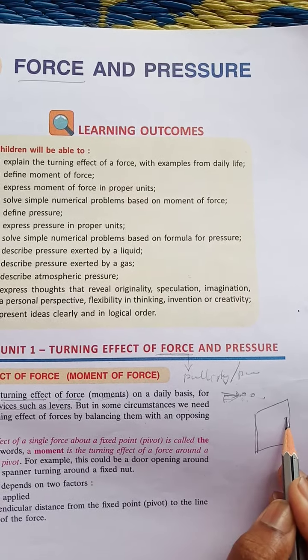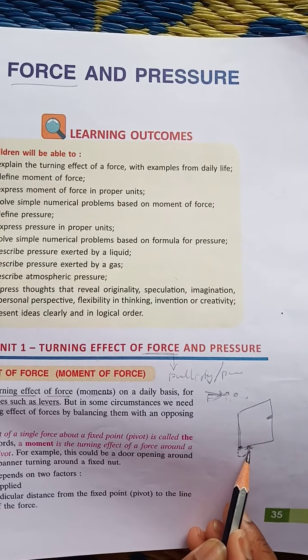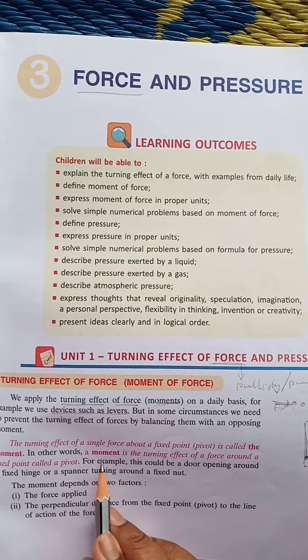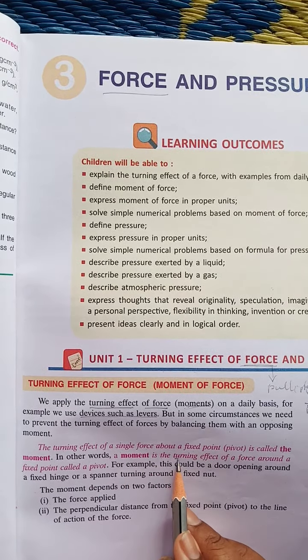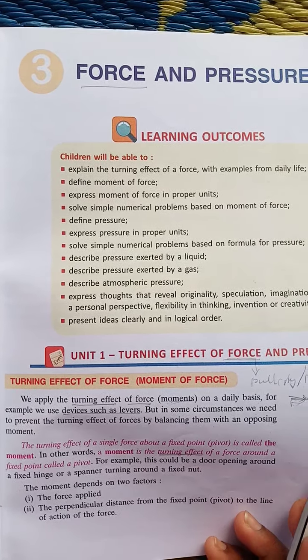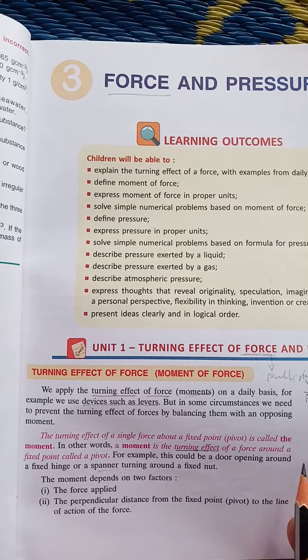The turning effect of a single force about a fixed point, that turning about a fixed point, is called the moment. In other words, a moment is the turning effect of a force around a fixed point. The turning effect of a force around a fixed point is called moment or turning effect. For example, this could be a door opening around a fixed hinge or a spanner turning around a nut.